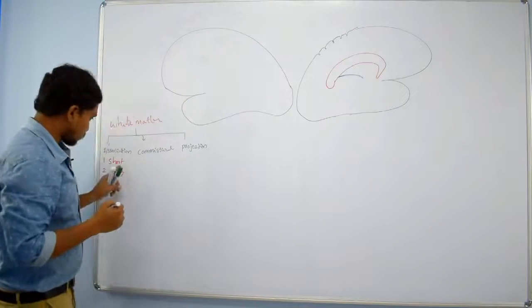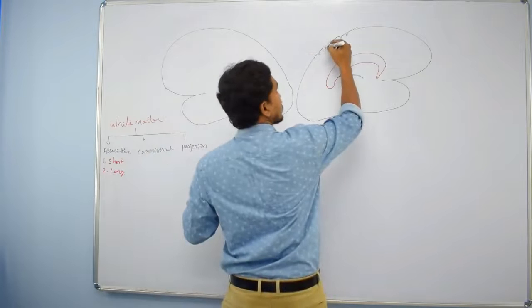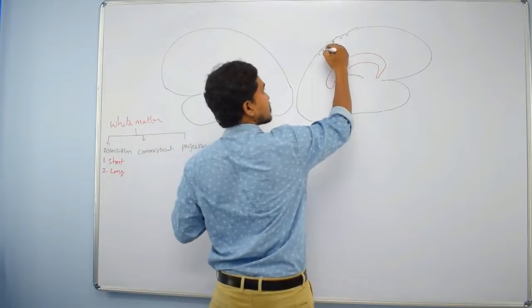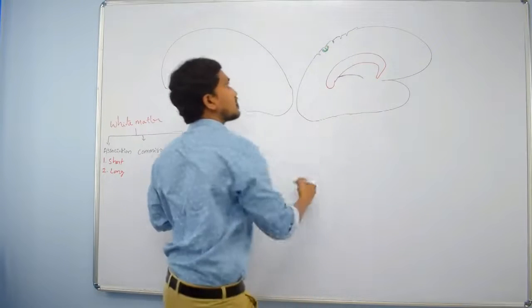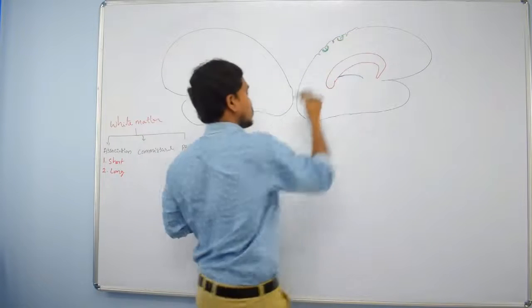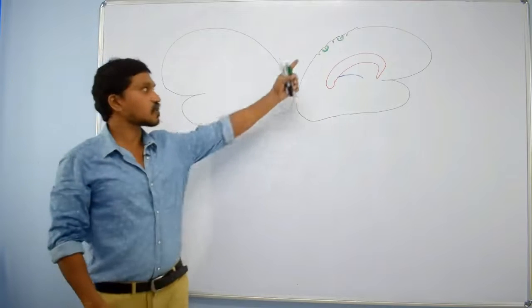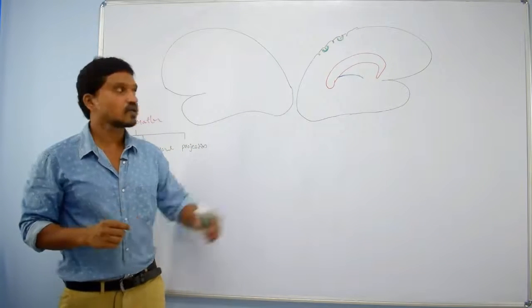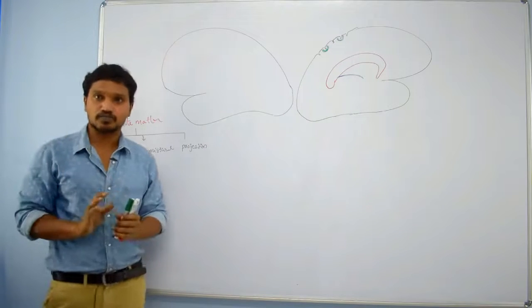Short association fibers connect adjacent gyri. See here, this gyrus to this gyrus, adjacent gyri. They are like arches, so these fibers we can also call arcuate fasciculus. Clear? That is about short association fibers.